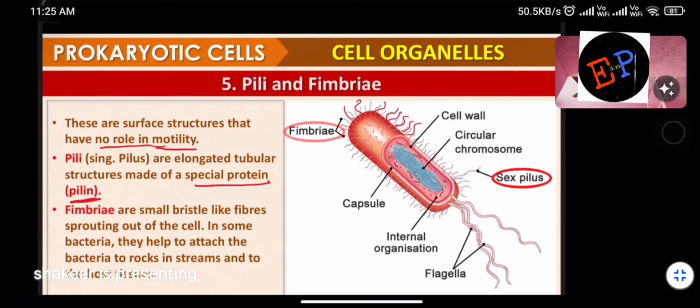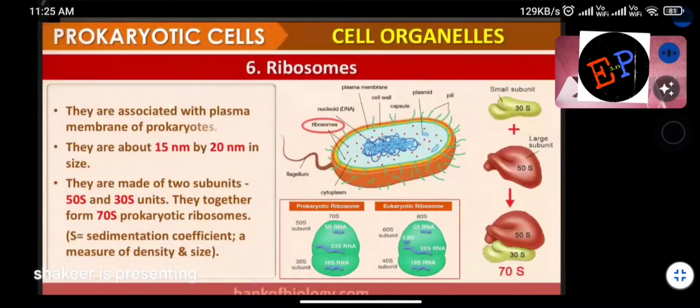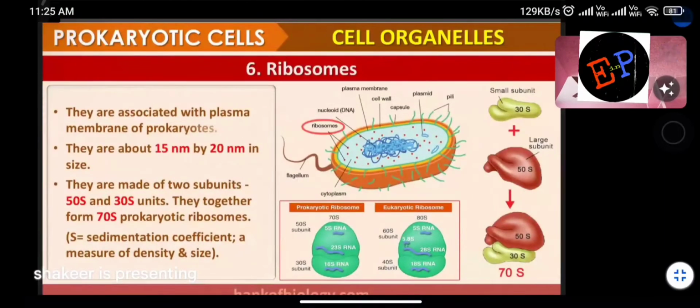Clear? In some bacteria, they help to attach the bacteria to rocks in streams and to host tissues. It means pili and fimbriae are responsible for attaching either to the host cell or to rocks or soil. Clear now? Next, ribosomes. They are associated with the plasma membrane of the prokaryotes.